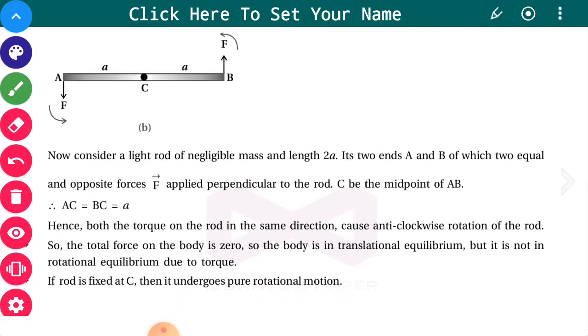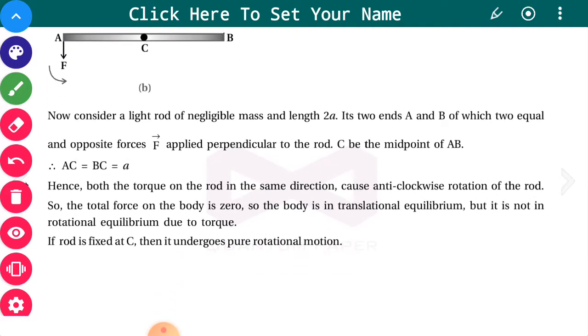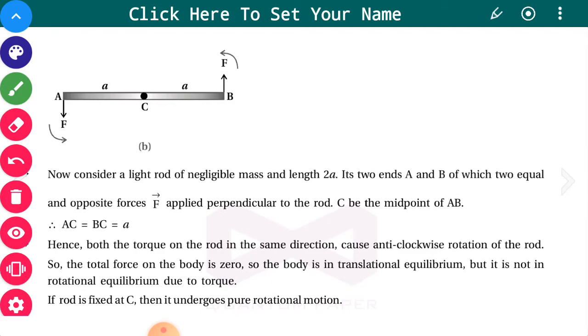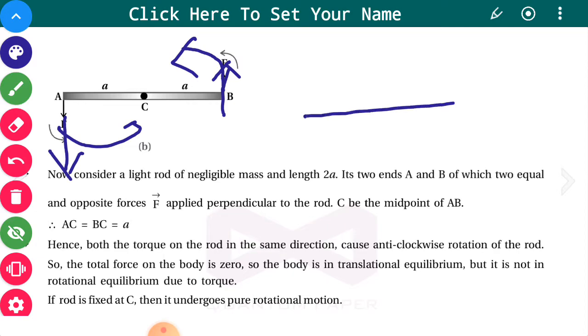Now we find the direction of the torque. Both the torques on the rod are in the same direction. Try to understand: one torque is in this direction, the other torque is also in this direction. If one person applies the force in this direction and the other in this direction, what will happen?